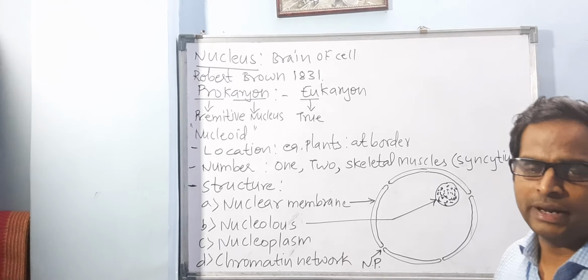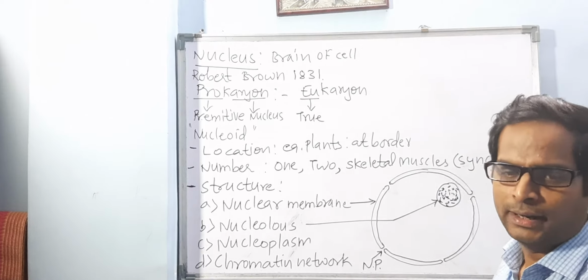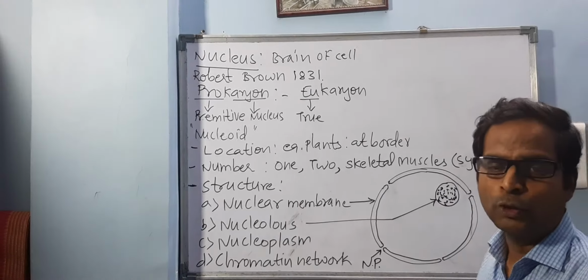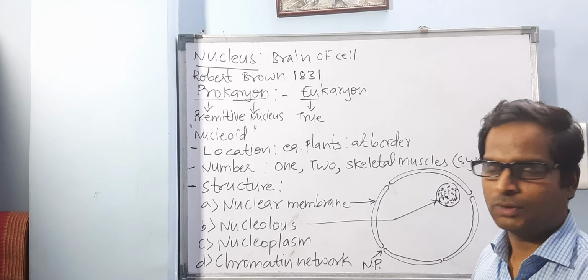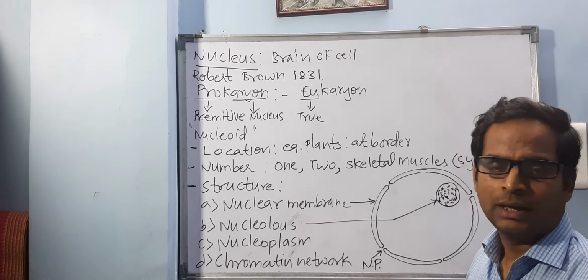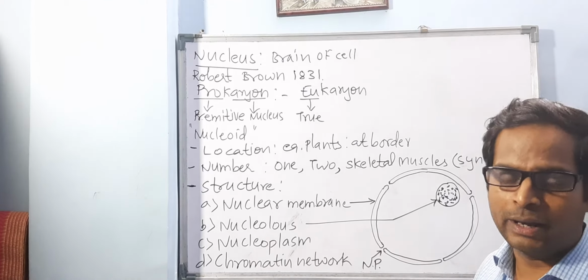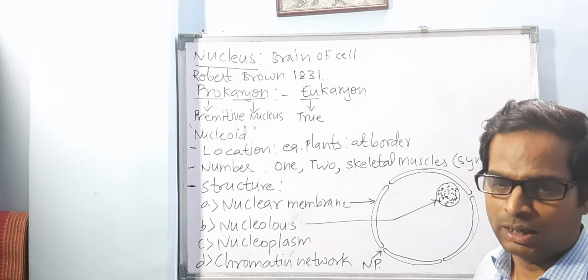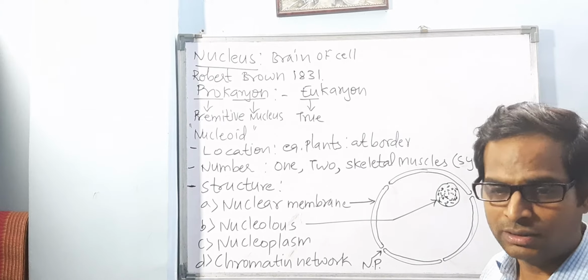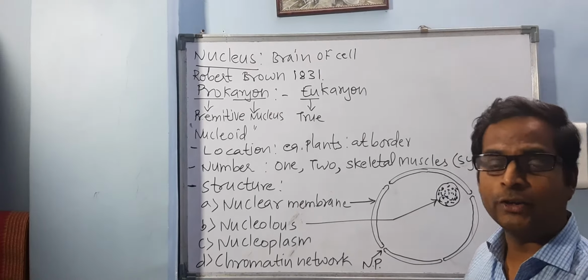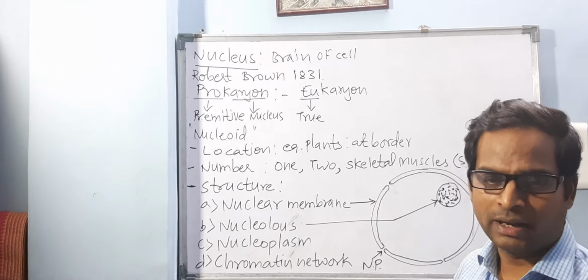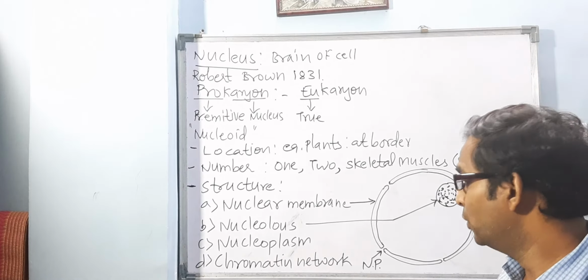Normally it is one, rarely it may be two also. And this produces ribosomes. It is actually the factory where ribosomes are produced. Remember, ribosome is a factory of proteins and this nucleolus is a factory of ribosomes. Yeah, you can say nucleus of the nucleus.